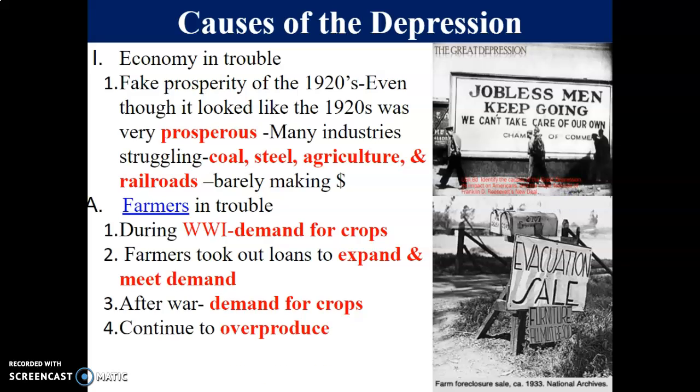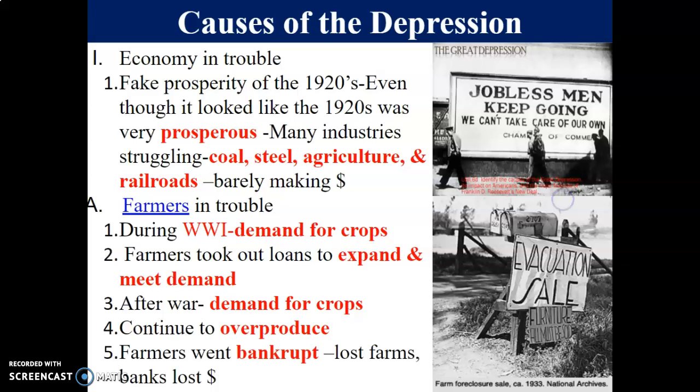However, wars end, and after World War I was over, the demand for crops decreased. The problem was now that the farmers had to pay back those loans. So a way that they decided to pay it back is, we're just going to continue to overproduce, grow more corn, grow more beans, grow more crops, and overproduce. Hopefully that will make things better. So that was their solution. We have to pay back these loans. Let's continue to grow in the same way that we were during the war, and hopefully it'll even out.